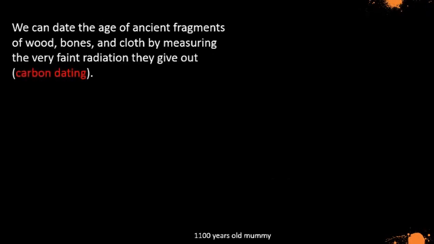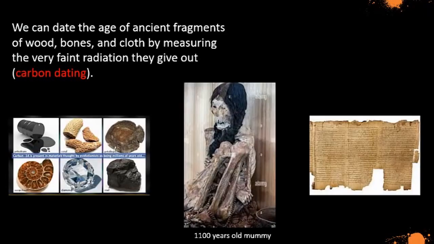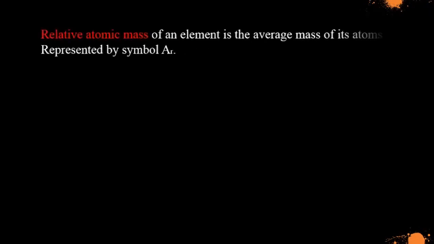This helps us work out the age of ancient fragments of wood, bones, and cloth. All contain some carbon-14, so we can date them by measuring the very faint radiation they give out. This is called carbon dating. As you saw, some atoms of an element are heavier than others. The relative atomic mass of an element is the average mass of its atoms. It is written in short form as Ar.